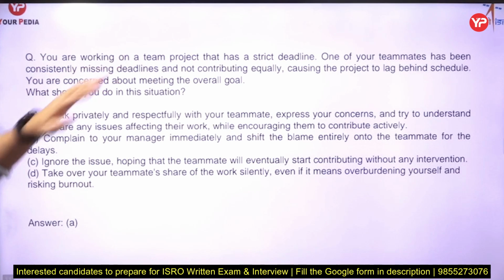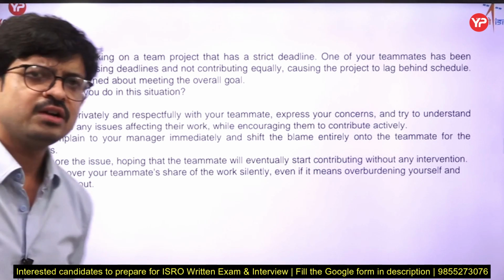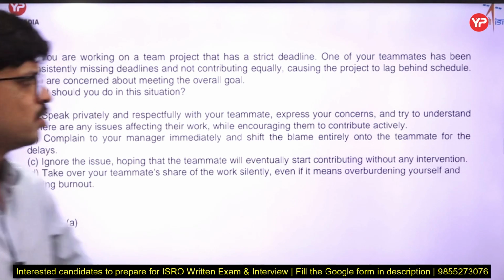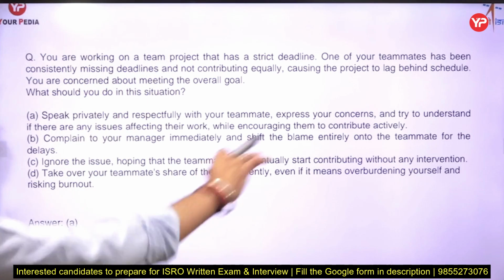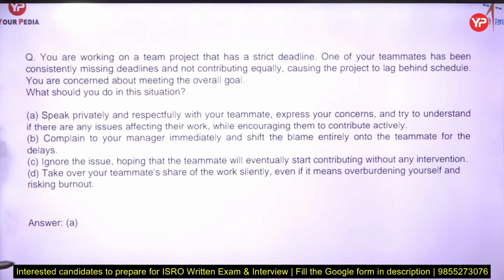So you are working on a team project that has a strict deadline. One of your teammates has been constantly missing deadlines and not contributing equally, causing the project to lag behind schedule. You are concerned about meeting the overall goal. What should you do in this situation?